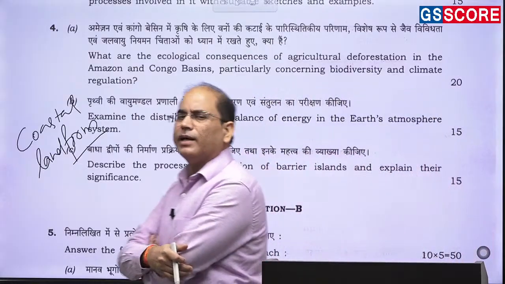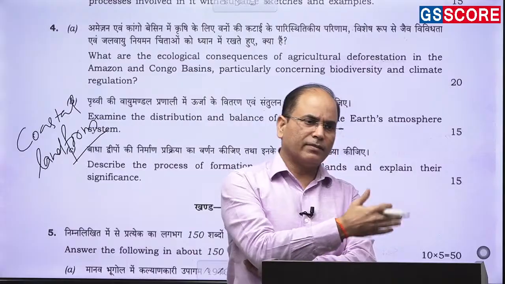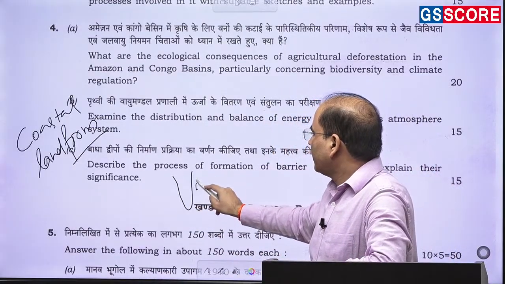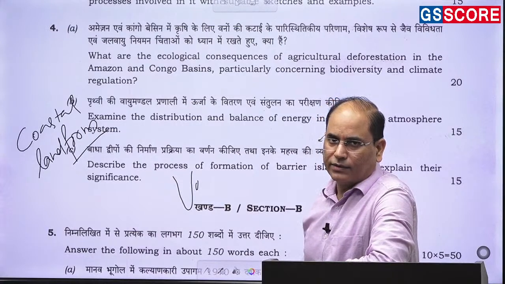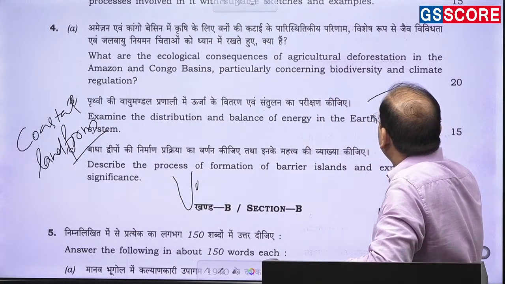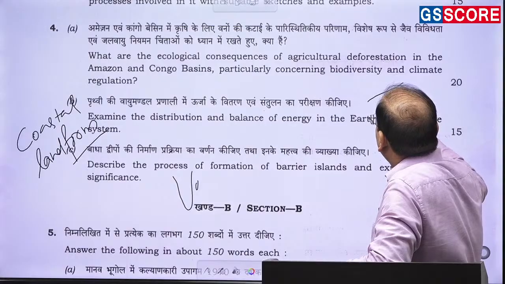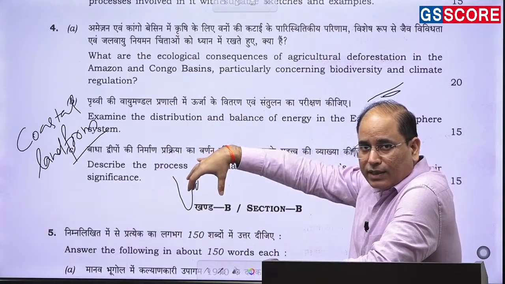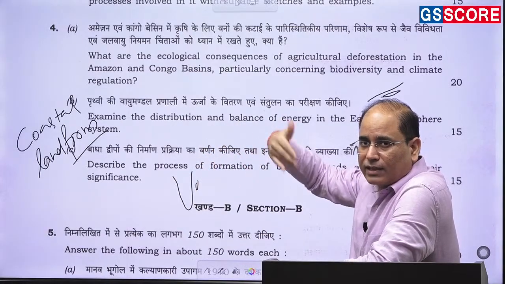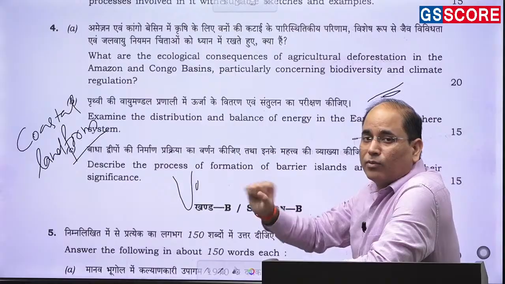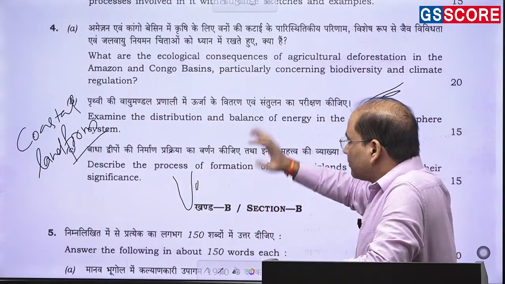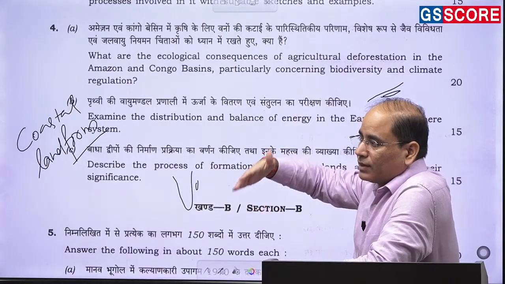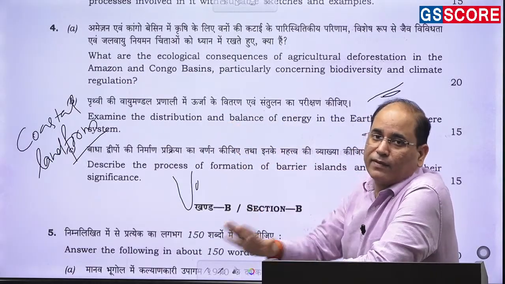Barrier islands are like barrier beaches. Generally what happens, whenever you have a nearby parallel island, there will be a coast and an island parallel to the coast, and this island is basically depositional in nature, but it is different from other landforms like a tombolo or spit bar, because it does not have any connectivity with the mainland.